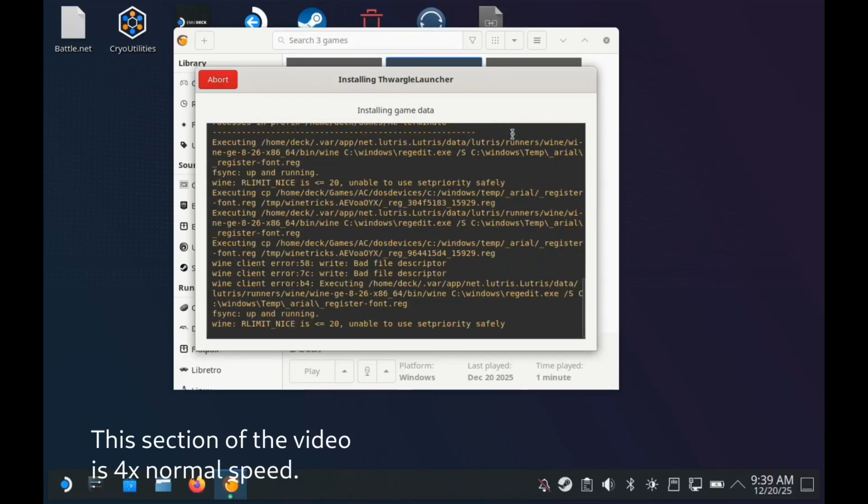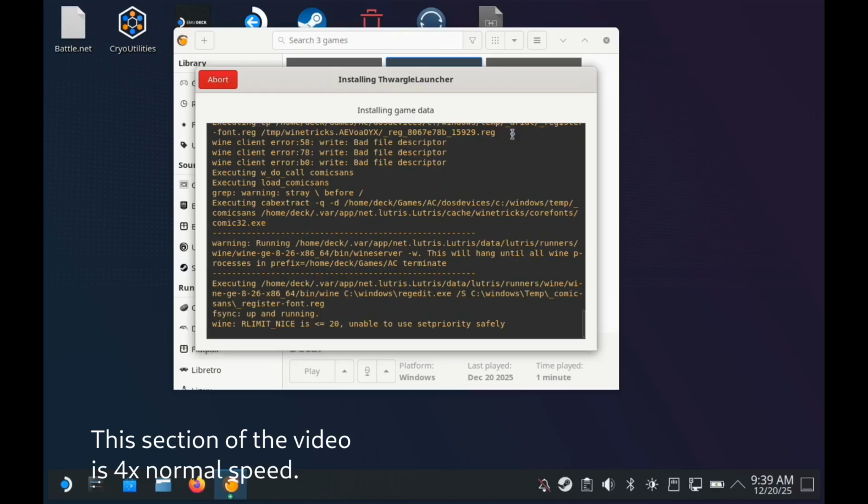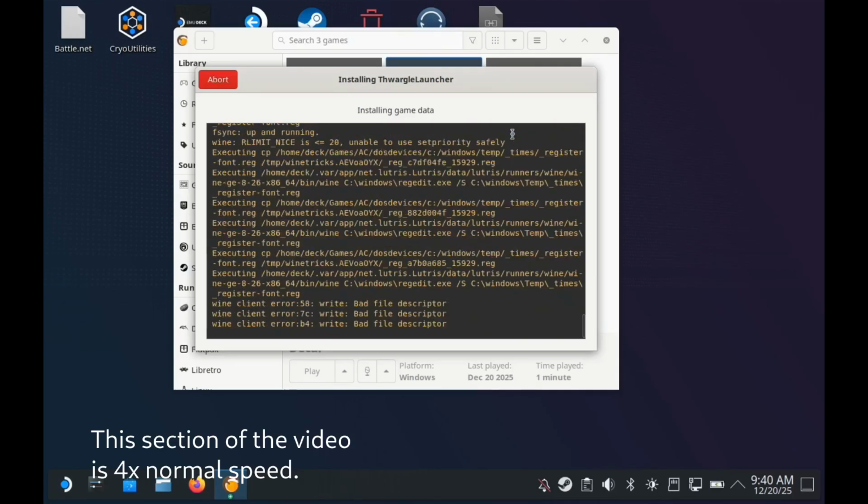.NET 4.8 is another lengthy installation process that you can expect will take a few minutes on the Steam Deck.